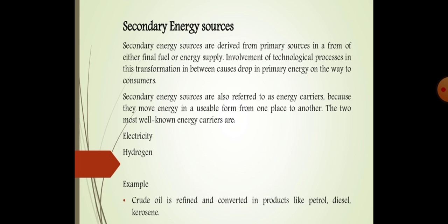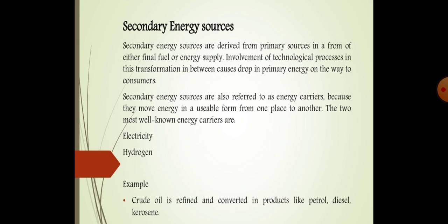As we know, electricity is not produced directly from the earth or from any environment. So we need to produce this electricity. And in a similar way, hydrogen, for example hydrogen fuel cell cars. Hydrogen also has a very high power to weight ratio, so it can also be used to transfer energy from one place to another. So these are very important secondary energy sources.